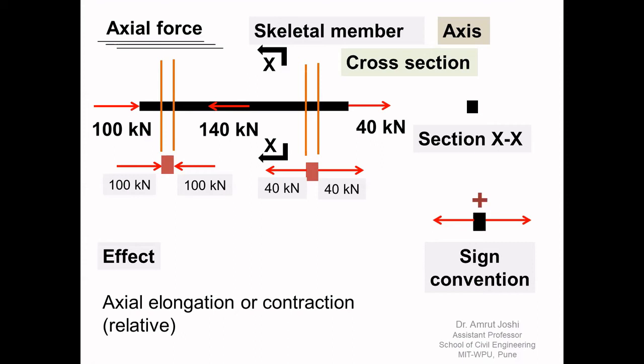Force is along the axis, so contraction or elongation is also along the axis. And this translation is relative. Mind you, this is not rigid body translation. So the effect of axial force is relative translation along the axis. It will be either elongation or contraction depending upon whether the axial force is tensile or compressive in nature.